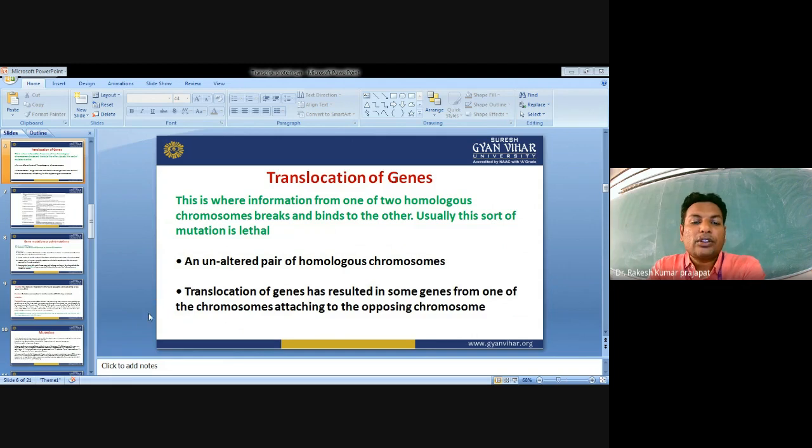If we talk about the translocation of genes, this is where the gene information from one of two homologous chromosomes gets detached and binds to the other. Usually this sort of mutation is lethal. Here is an unaltered pair of homologous chromosomes. Translocation of genes has resulted in some genes from one chromosome attaching to the opposing chromosome.